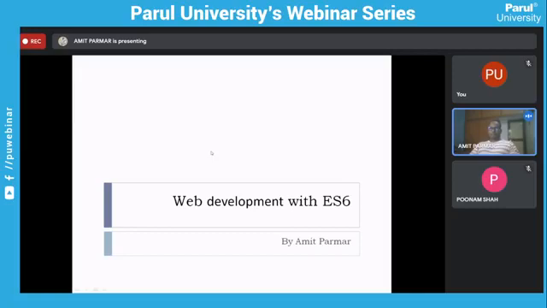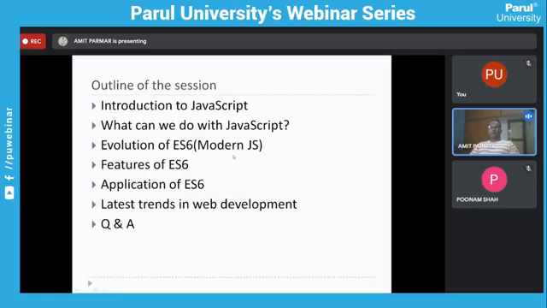First, I'll give you the outline of what I'm trying to cover. As a topic, you will see that many terminologies are used: JavaScript ES6, modern JavaScript. If you have some knowledge of JavaScript, you may have heard of vanilla JavaScript, and so many terminologies are used interchangeably. Throughout the session you will find that we use certain terms interchangeably, but everything is basically about JavaScript.